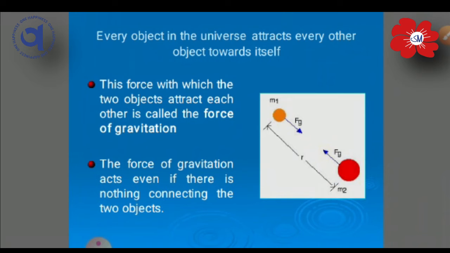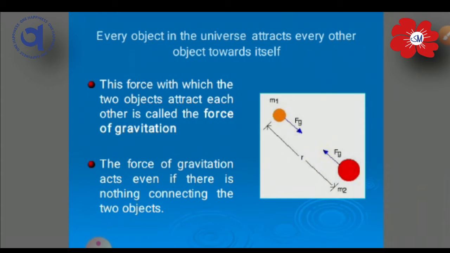In this diagram you can see that two objects are there. One object, the orange dot, is m1, and the second dot, which is bigger than it, is m2. That is, the orange ball has mass m1 and the red ball has mass m2. Now you can see two lines over there, and we have written Fg.